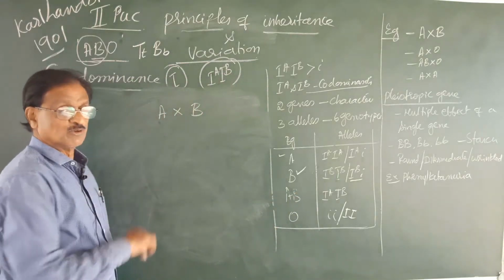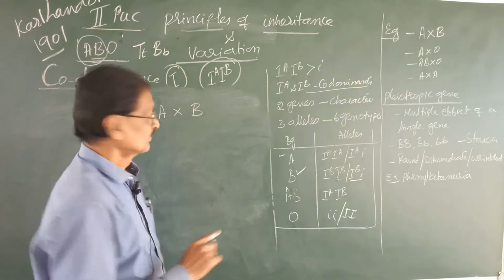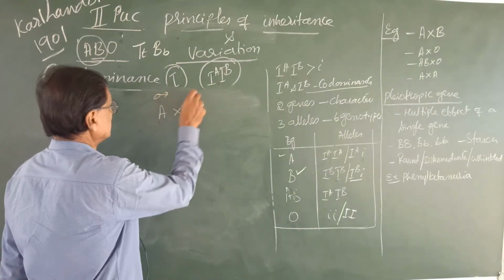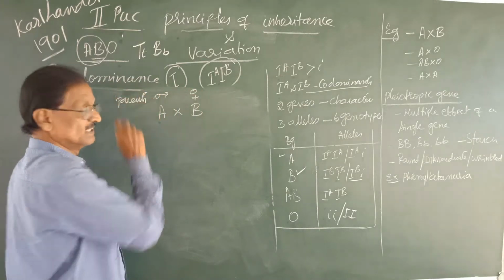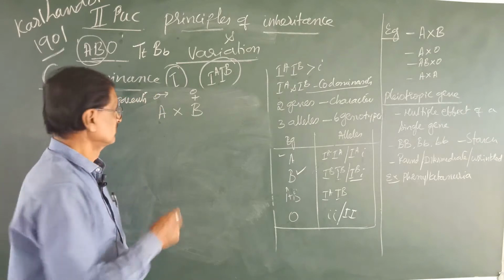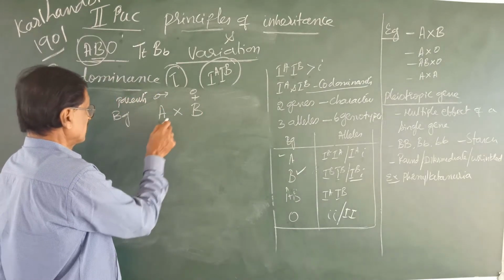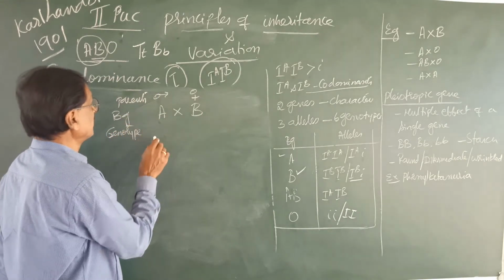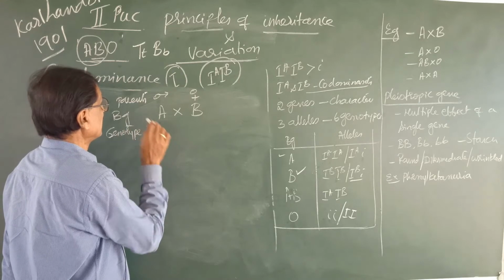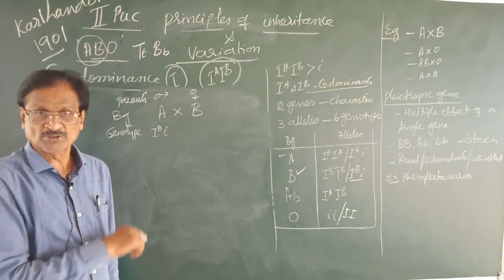For A blood group, which is the heterozygous genotype? This is for the man and this is the woman. This is the parents, this is the genotype, and this is the blood group. Now, what may be the genotype? The genotype is IA and small i, heterozygous condition we have to take.